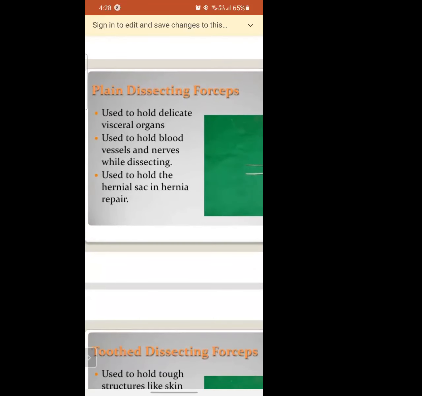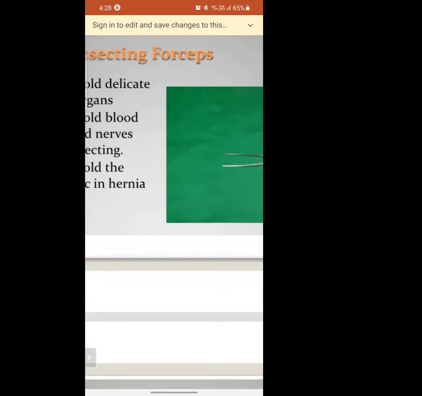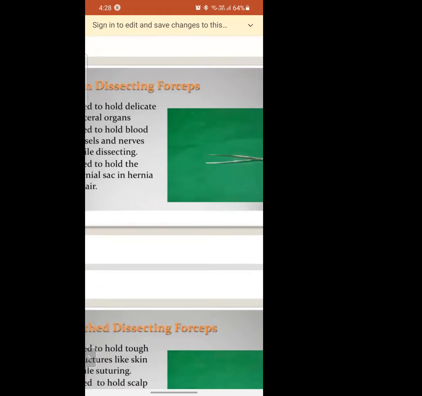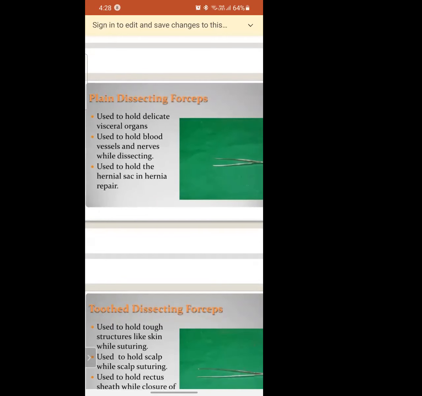And this is the plain dissecting forceps. You might have seen this dissecting forceps in plus two. Yes, ma'am. We use it to hold things. When you put something on a slide, can you hold it with your hand and put it on the slide? No, you hold it with forceps and put it on the slide.